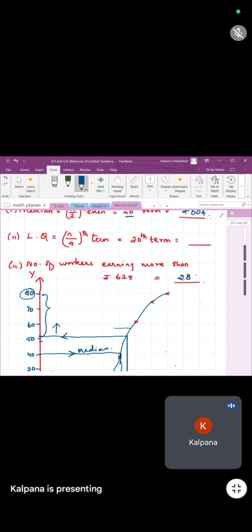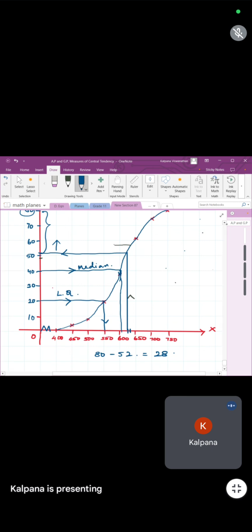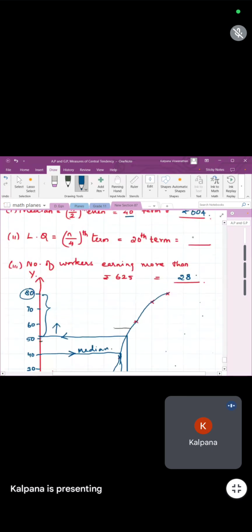What did we get for the lower quartile? What is the answer, children, for the lower quartile? It is 550. So now this is how you will present your answer, your graph and everything. But still we need to write something. What is that?